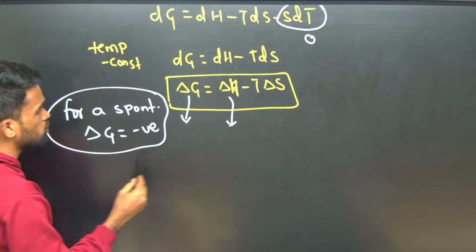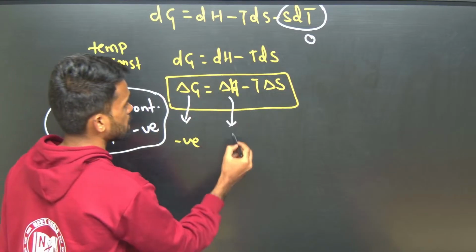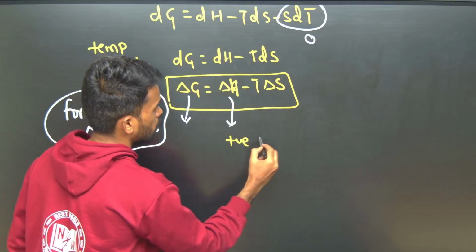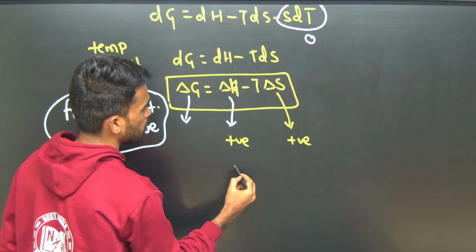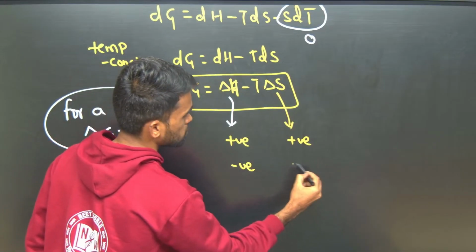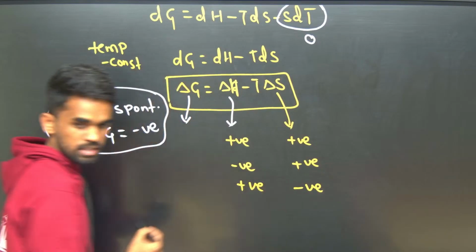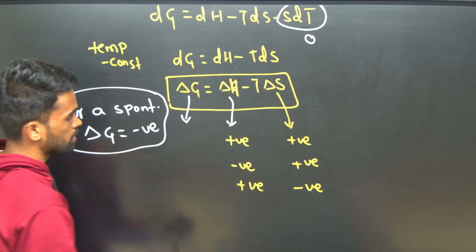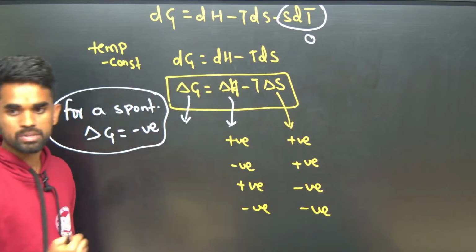So in order to make this negative, what are the ways you have? Delta H may be positive and delta S may also be positive, or delta H may be positive and delta S negative, or delta H may be negative and delta S positive, or delta H negative and delta S also negative. Like this we have different possibilities. So write all the 4 possibilities and we will discuss one by one.